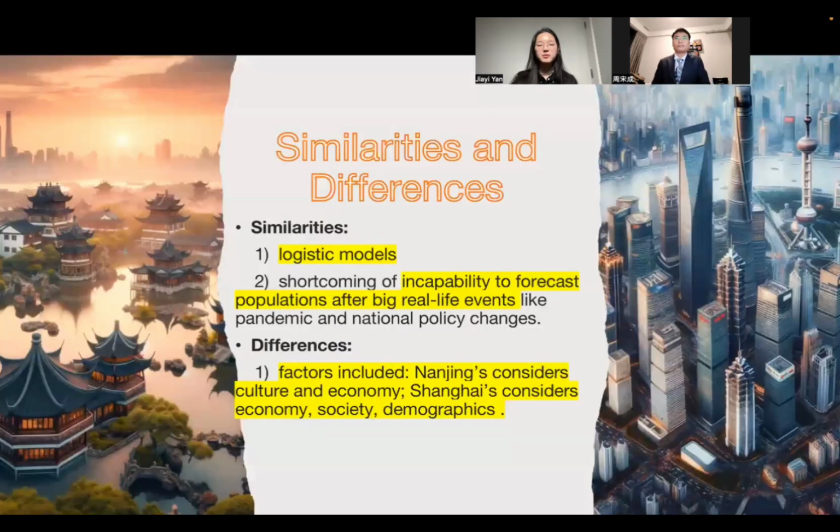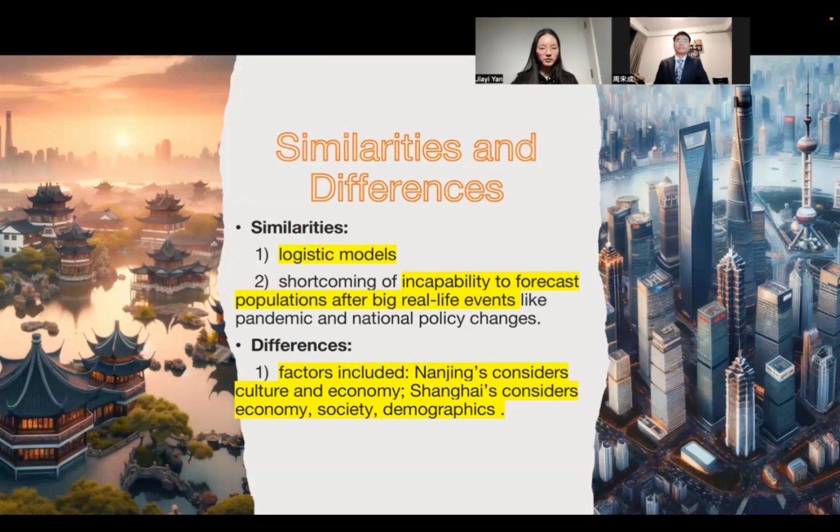The two models share some similarities. First, they both use logistic models as is the most suitable basic function for population growth. Second, they both ignore the impact of big events. For example, during the pandemic, most people were locked in their own communities. This national policy may have a big influence on populations, but are not included in consideration.